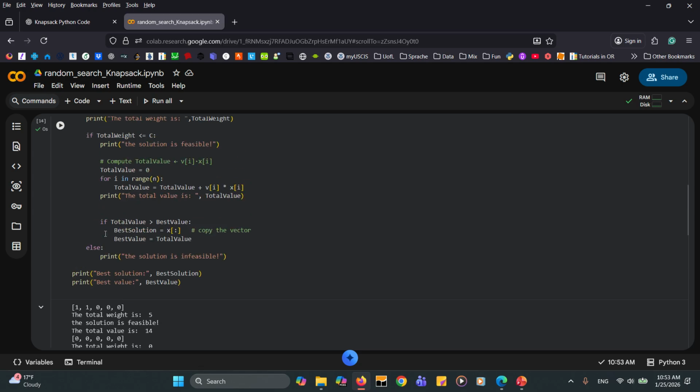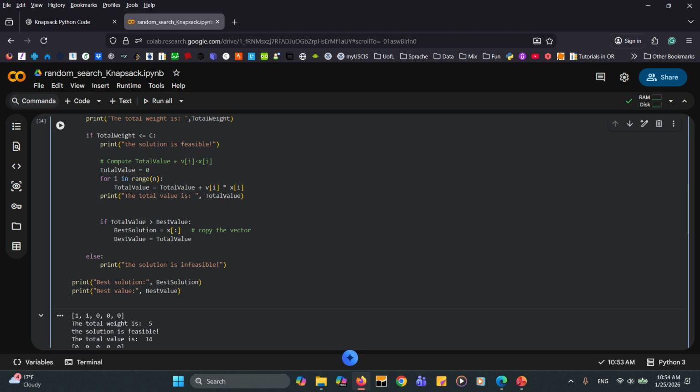So one thing that I can show you here to better understand the process of the code is here. So when we have if the total value is this one, we are going to do this, and we're also going to see if this one actually updated or not.